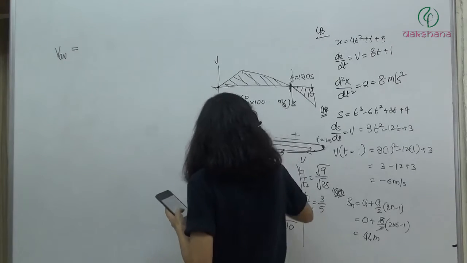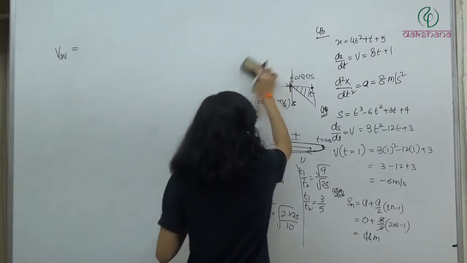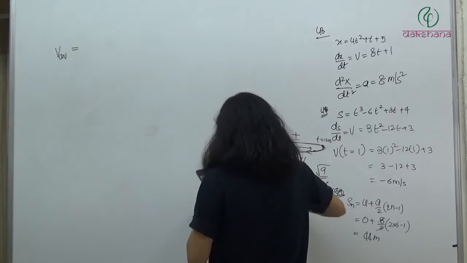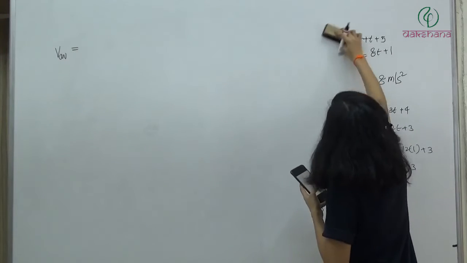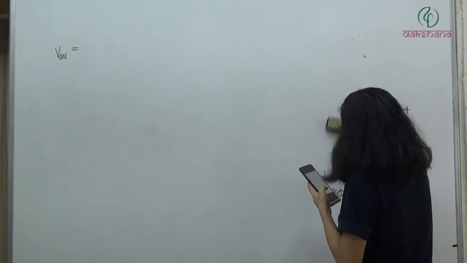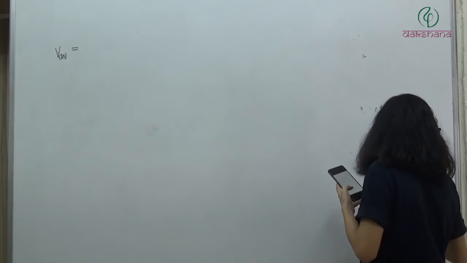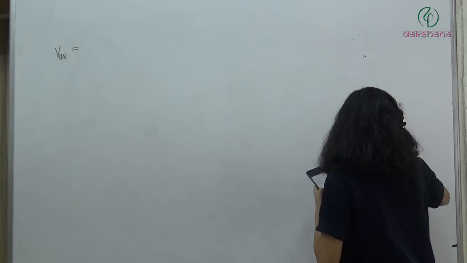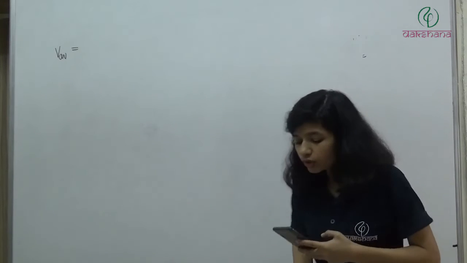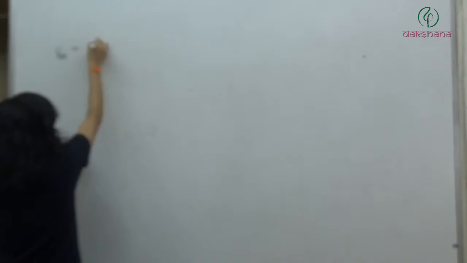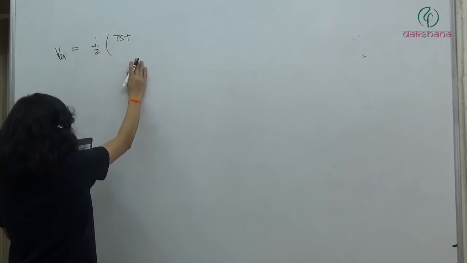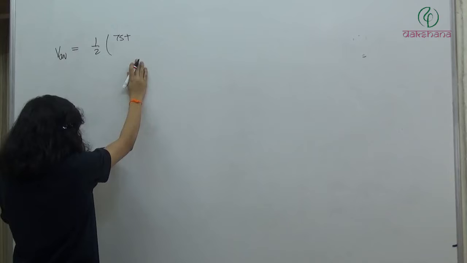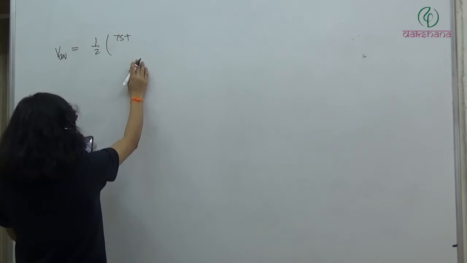For the VT curve, to find the displacement, what should we do? We should take the area under the VT curve. This is a trapezium, so we can find the area of this trapezium. Either you can take two triangles and one square, or directly use the trapezium area. The sum of parallel sides: from origin to point C it is 75, and from A to B it is 30.